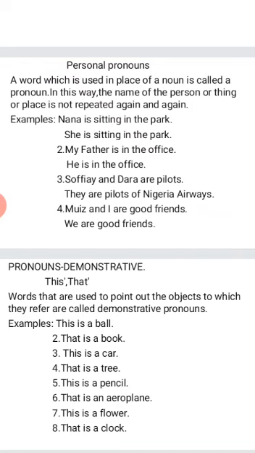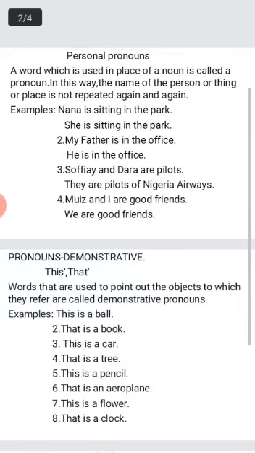Number 2. My father is in the office. We know father is a man, not a girl. My father is in the office. In the pronoun way, we will say, he is in the office.